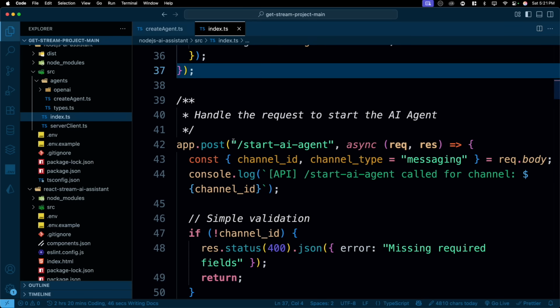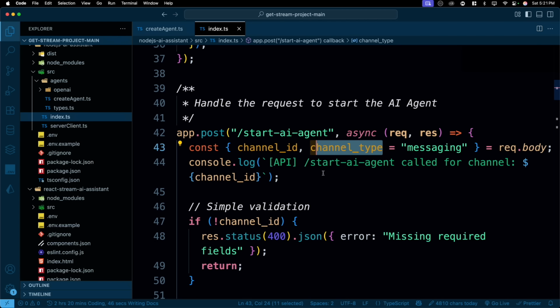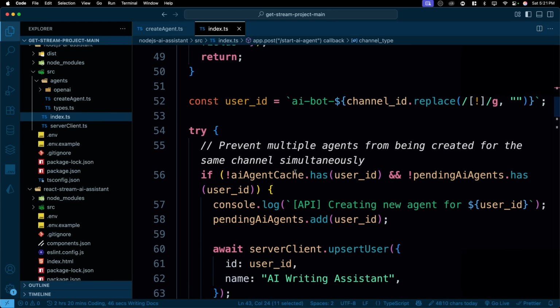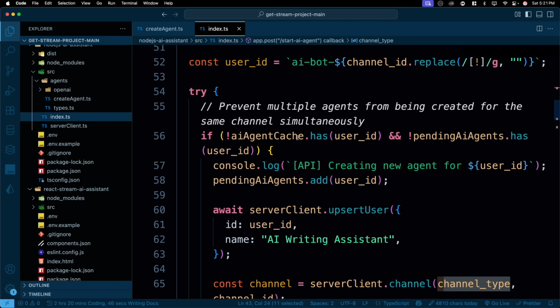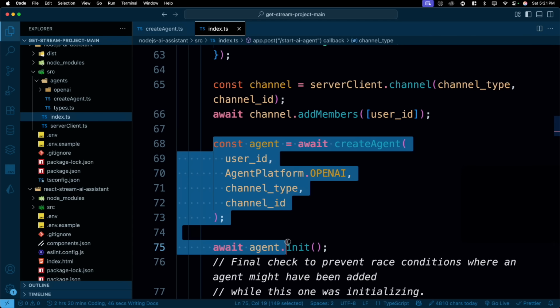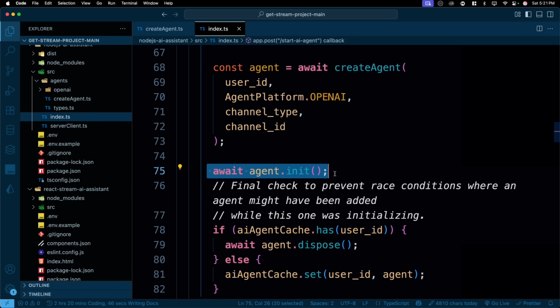Notice here we are doing a POST request to start the agent. Anytime you want to start the agent, you provide me a channel ID and a channel type, saying that this is a messaging channel, and you send me the data on what you want to do. We do a simple validation for the channel and we try to invoke our agent. The AI agent cache handles the case where it is already running. Otherwise, we go ahead, create an agent, and initialize the agent. Then it takes care.